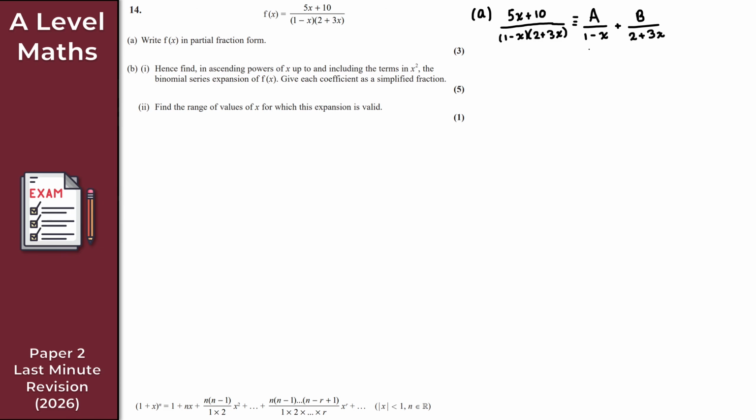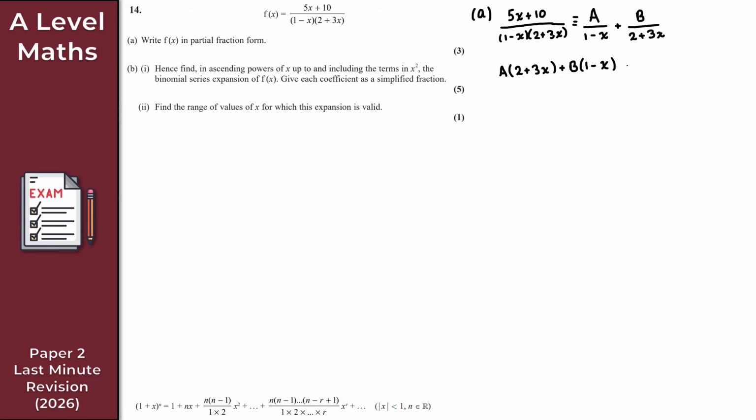Like so, okay? I'm hoping that partial fractions here is pretty straightforward for you, and it shouldn't be too challenging. But in case you do struggle with this, basically all you want to do is get the right-hand side over a common denominator. In doing so, I get a times (2 plus 3x), plus b times (1 minus x), all over (1 minus x)(2 plus 3x), which is the same as the left-hand side.